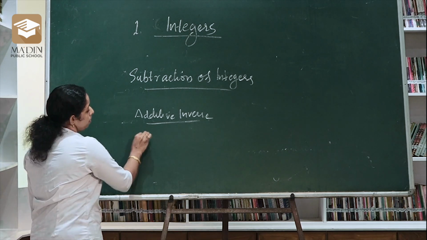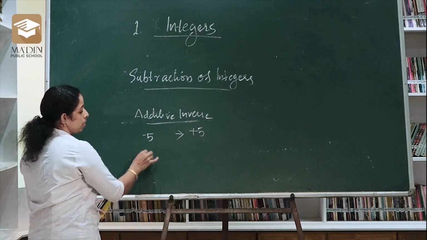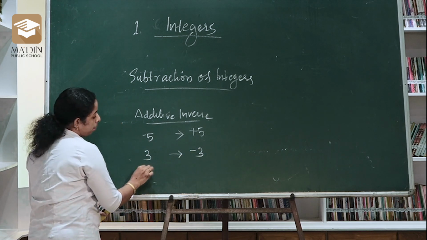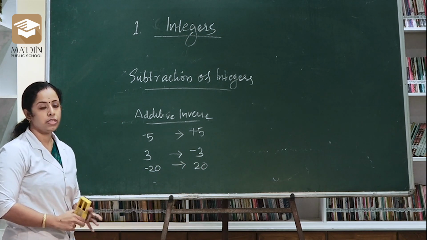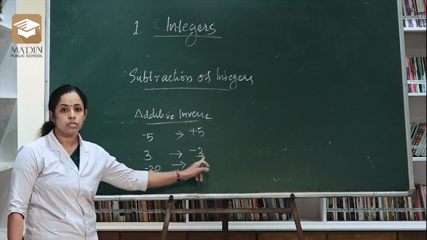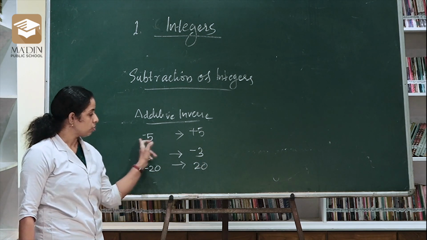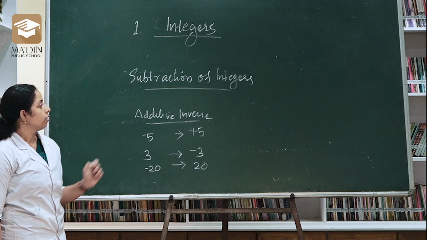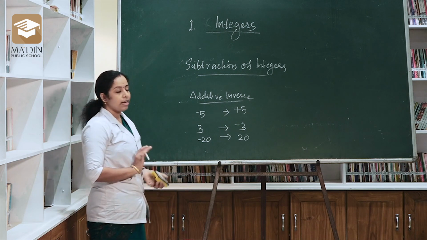For example, minus 5 has the additive inverse plus 5. 3 has the additive inverse minus 3. Minus 20 has the additive inverse plus 20. So we just make the opposite sign of these integers, right? Then how can we subtract any two integers? Let's take an example.